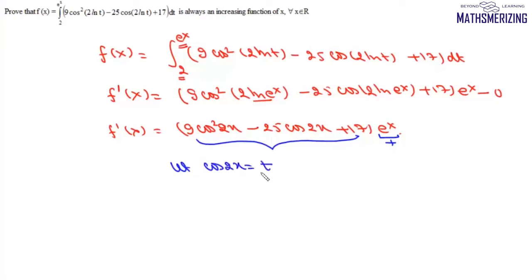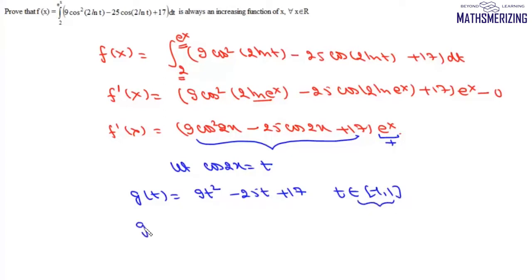cos 2x as t, then we can write this function as some g(t), which is 9t square minus 25t plus 17, where t belongs to minus 1 to plus 1. So it is a quadratic expression, but then its domain is bounded between minus 1 and plus 1.